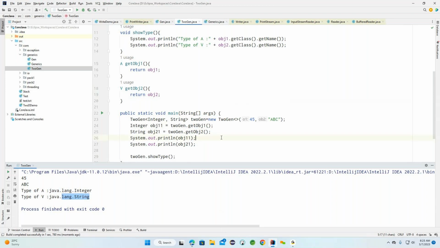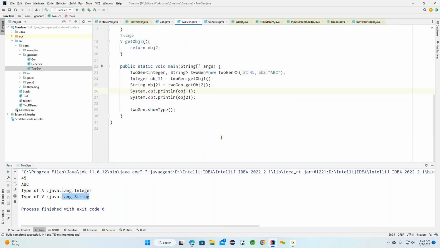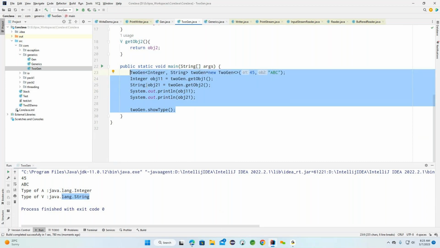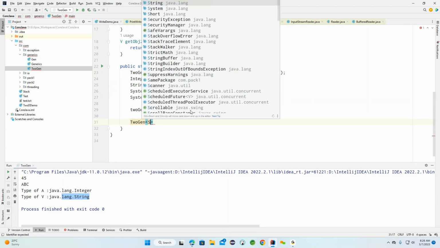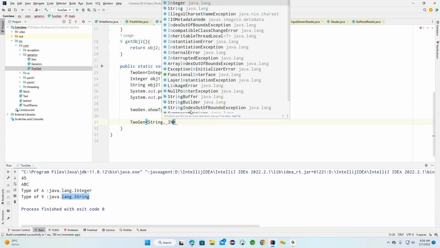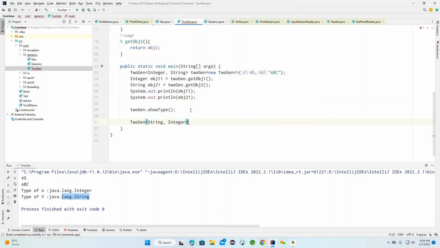So if we want to create one more object, how can we create it here? For example, I'm creating the same two-generic class, but you can see I'm changing the position here. The first parameter I take as a string, the second parameter as an integer. Now here you can see the gen I'm creating. This is the two generic object.